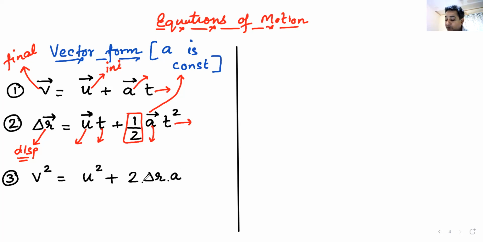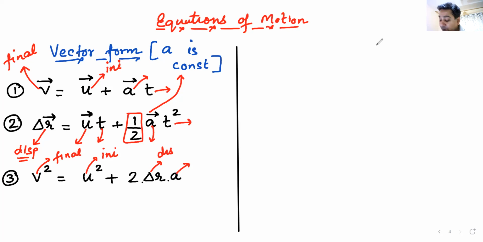Because we have not done this. So what is V here? Anyone? What is V here? V is the final velocity. U is the initial velocity. Delta R is the displacement. And A is the acceleration, uniform or constant acceleration.